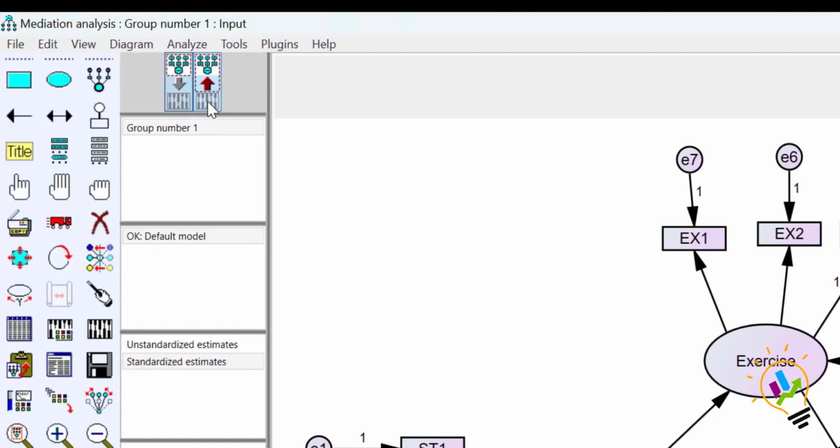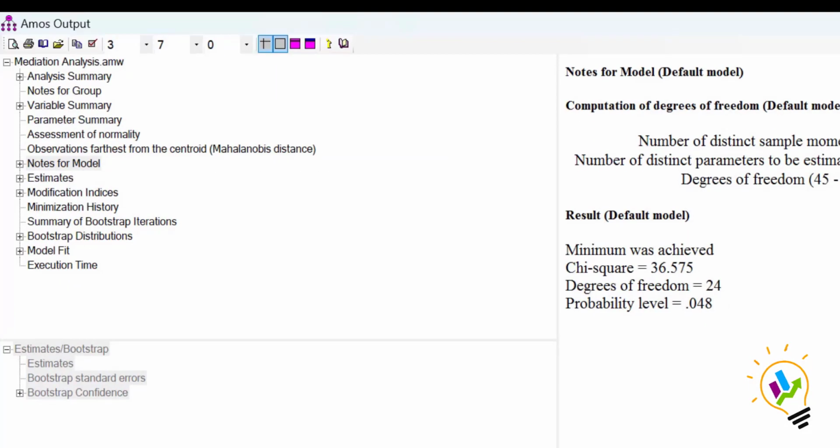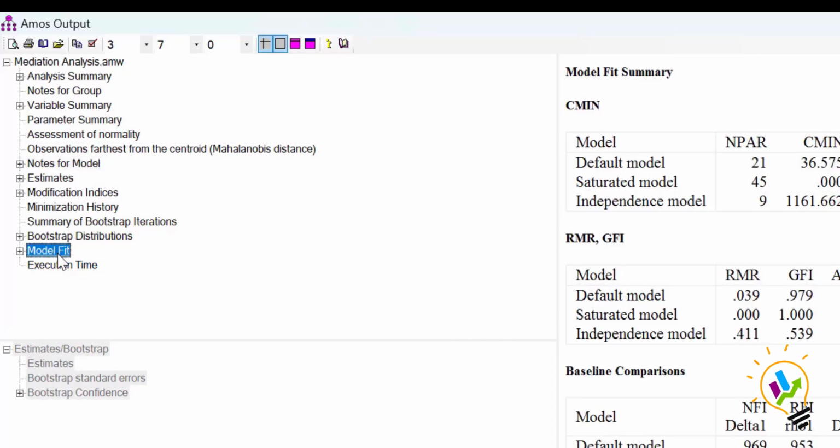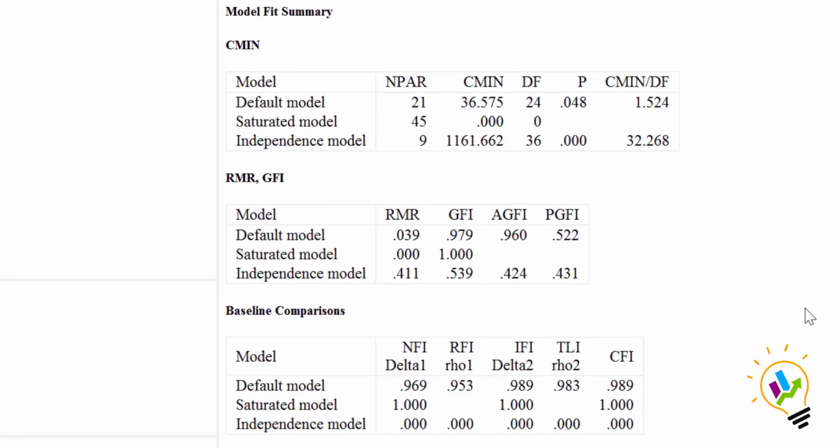Now once we are done, click this button, view the output path diagram. After clicking that, click this button again, view text. Now we will be in the output screen. In the output screen, first we will see the model fit and all the indices, which test whether the model fit is correct or not.